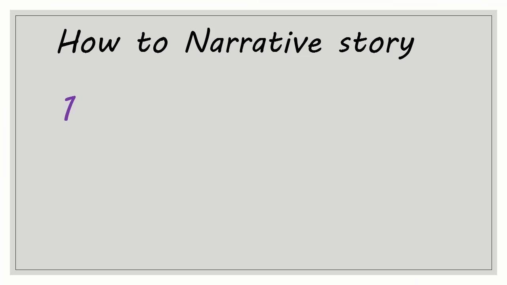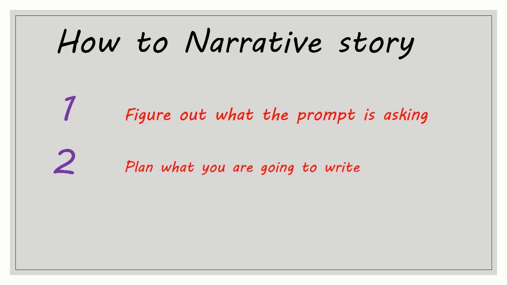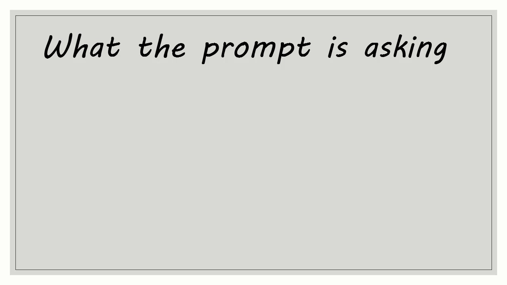When we talk about narrative writing, the first and foremost thing is to see what the prompt is asking. The prompt is actually the question, so we have to see what is asked in it. Another most important thing in writing a story is making a plan for the story. Today I am going to show you how stories are planned and what things are kept in mind while planning it. And the last thing is to write the story according to that plan.